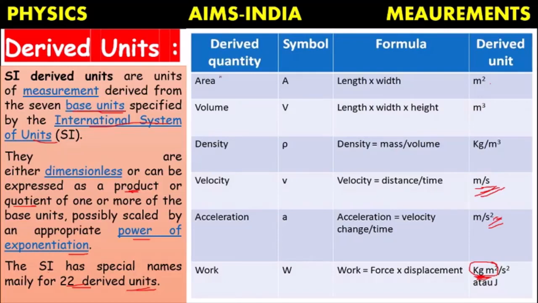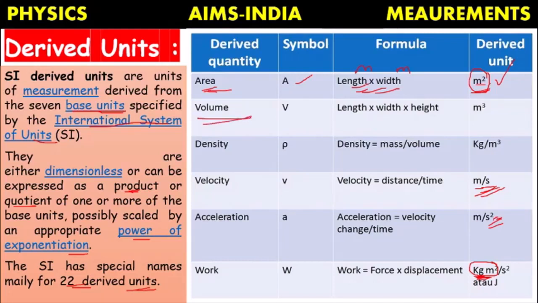If you take a derived quantity like area, what is the symbol for area? A. What is its formula? Length into width. Or in the place of width, we can take length. The unit of length is meter. The unit of width is also meter. The product of meter into meter will become meter square. So meter square is the unit of area. As meter square depends on two basic units, it is considered a derived unit.